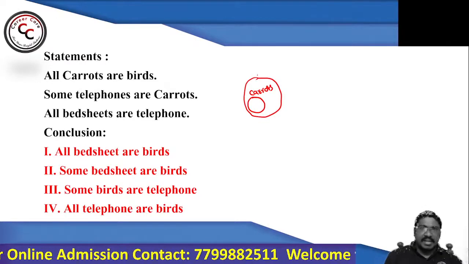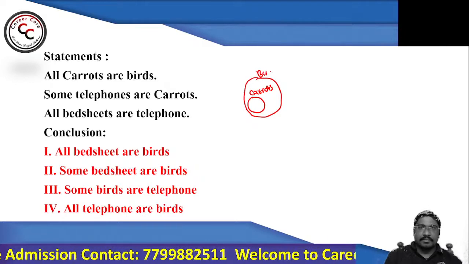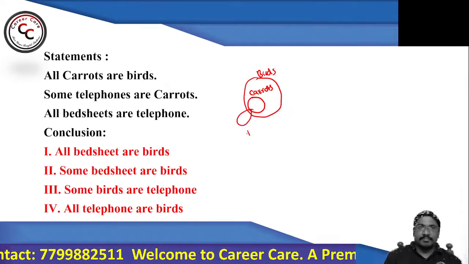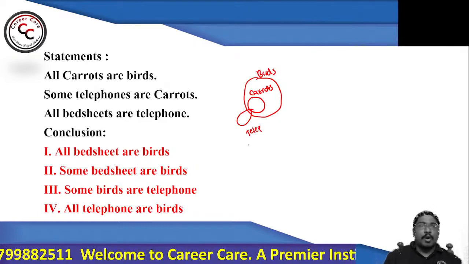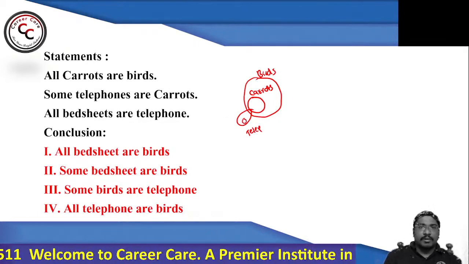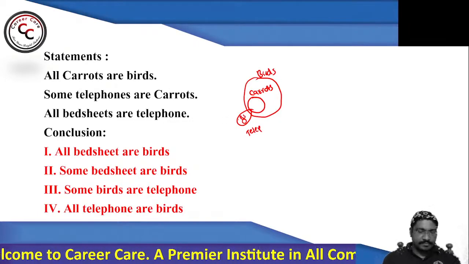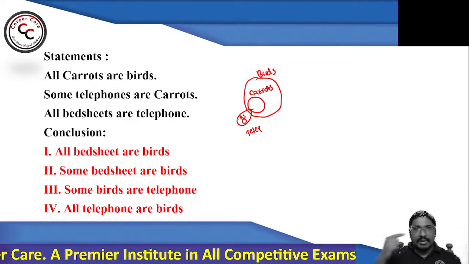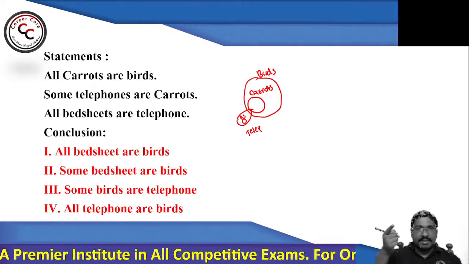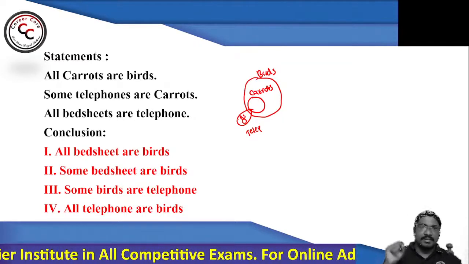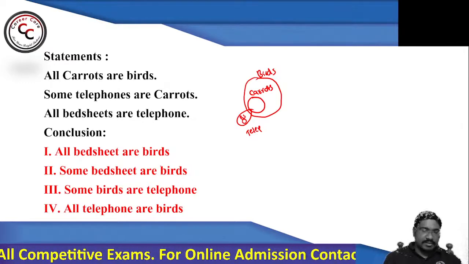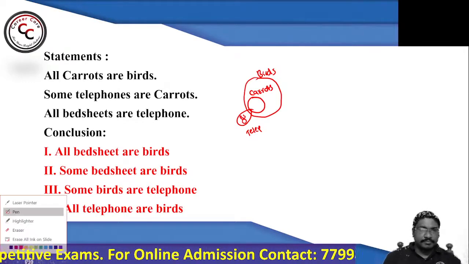All carrots are birds. Some telephones are carrots. All bed sheets are a telephone. Right? Give me answer in the chat box quickly. All carrots are birds. Some telephones are carrots. All bed sheets are telephones. Now look at conclusion 1.